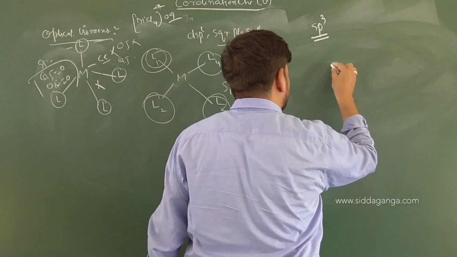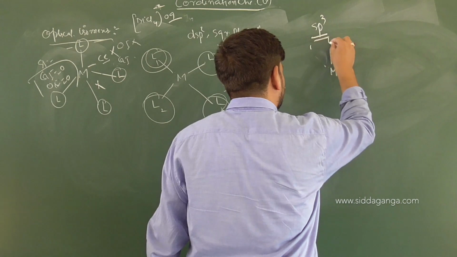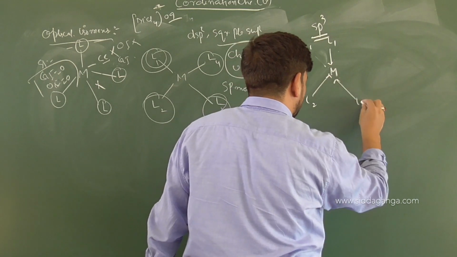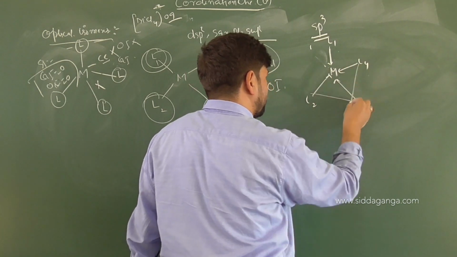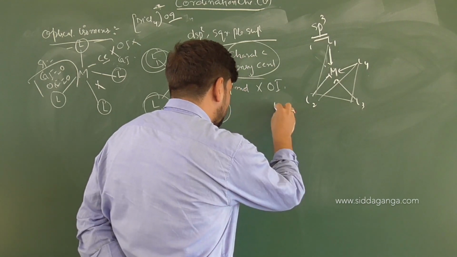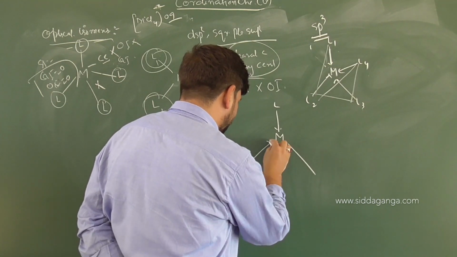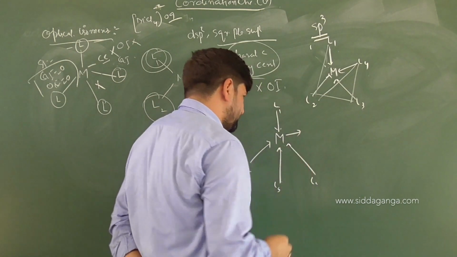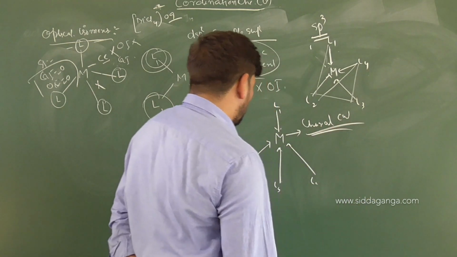If it is sp3 hybridization and the metal atom is attached to 4 different ligands, that is L1, then you have L2, then L3, and then L4. So this is the tetrahedral shape of the molecule that we have drawn here. If you want to draw it more clearly, it will be like this, M. So you have a ligand here, then here, then here, then here. So these are our 4 ligands present. This is L1, this is L2, this is L3, this is L4. The first condition is clear for us. It does contain a chiral center. Okay, what if it contains a chiral center?